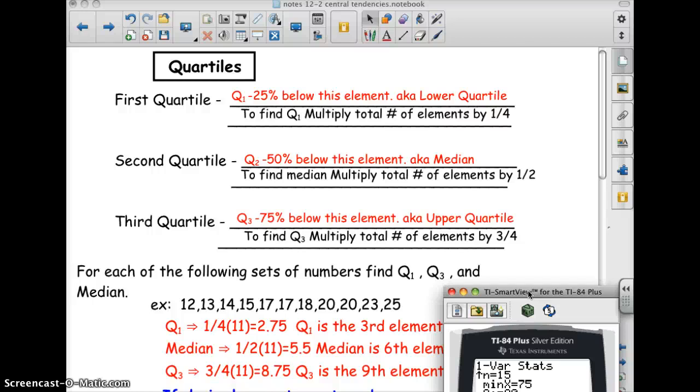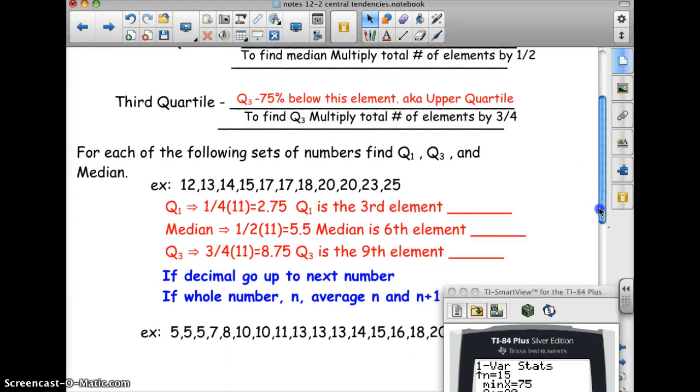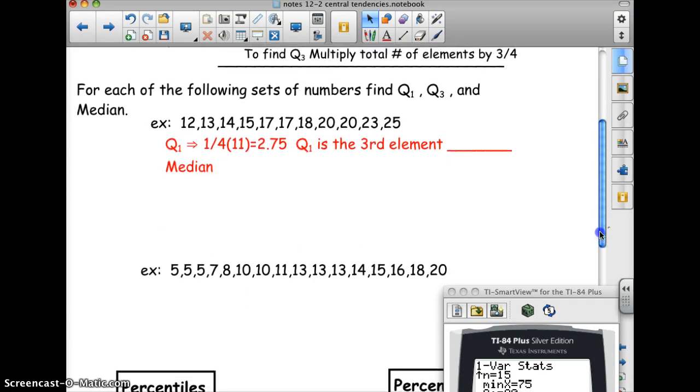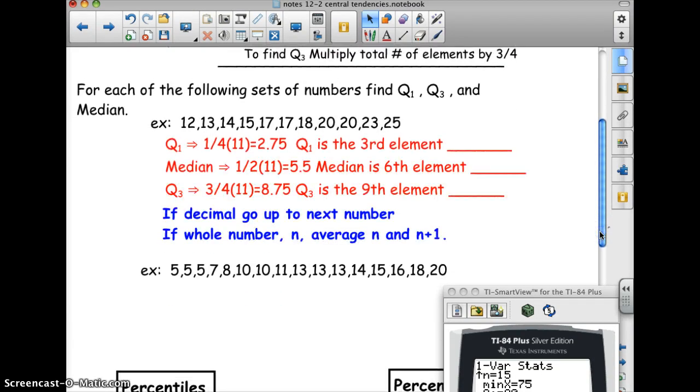It doesn't tell you what the first quartile is. It just tells you where it is in the list. Same thing for the second quartile or the median, and the third quartile, likewise. All right, 50% are at or below the second quartile and 75% are at or below the third quartile. All right, so for each of the following sets of numbers, find Q1, Q3, and the median.